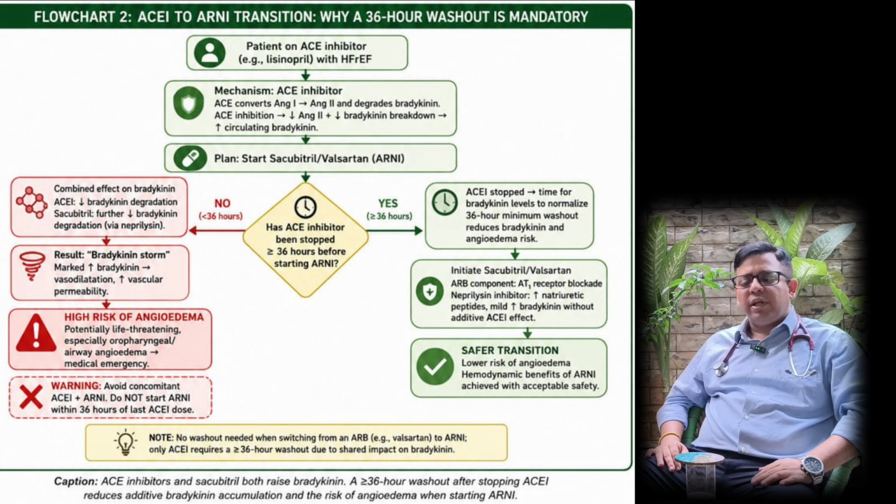Furthermore, when we give an ARNI like sacubitril, that will again lead to less degradation of bradykinin. So we will get a storm of bradykinin in the blood, which will lead to angioedema and which becomes a medical emergency. So this transitioning has to be done in a very careful way. Waiting for the washout period is mandatory. So we have to take care of these two key pharmacological concepts in this case.